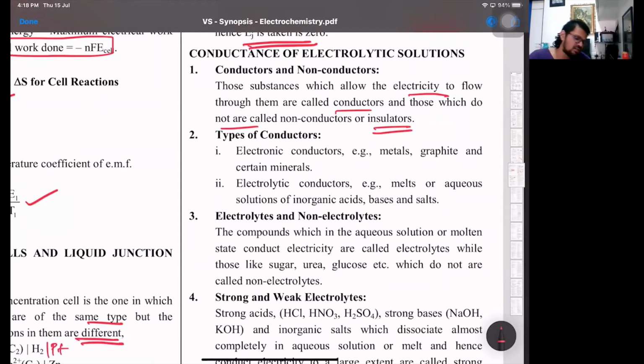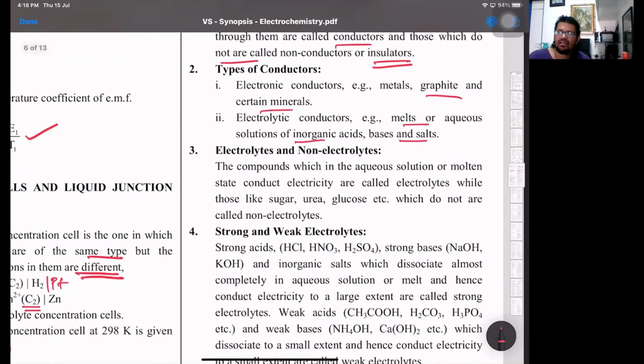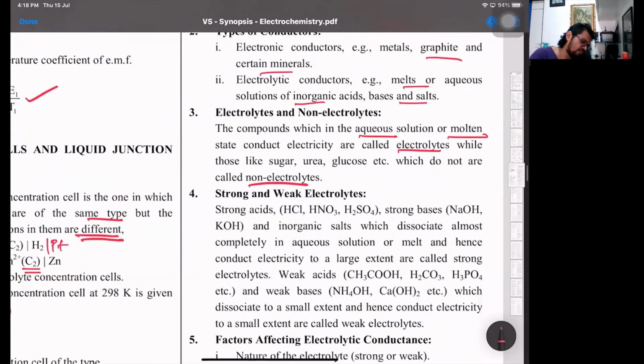Types of conductors: metals and graphite, then electrolytic conductors such as aqueous solutions. Electrolytes are those which, in aqueous solution in the presence of water, or in the molten state without water, have free ions present. And the ones which don't give any ions, like sugar, glucose, urea, are the non-electrolytes.